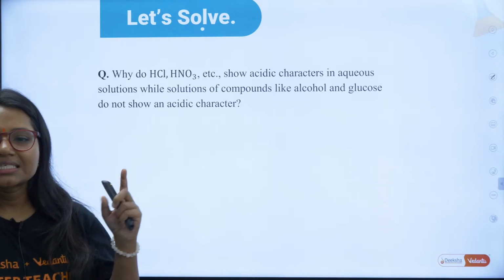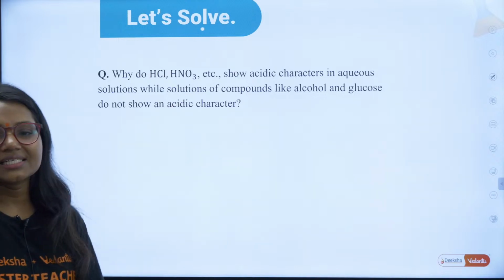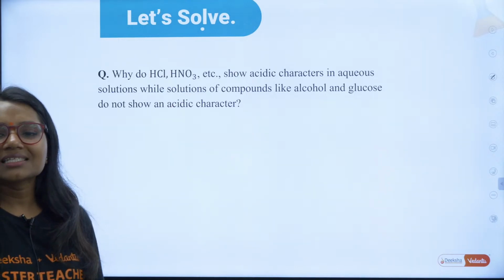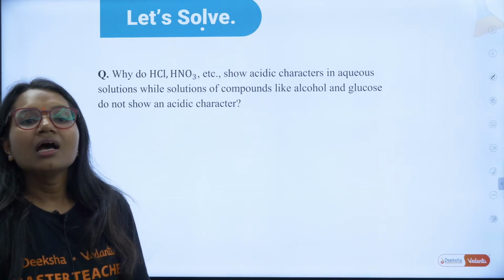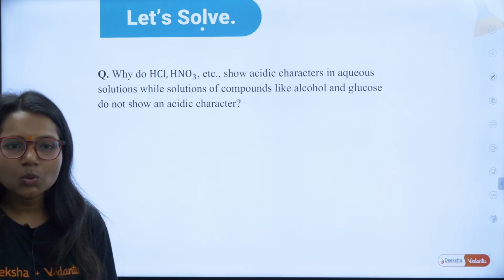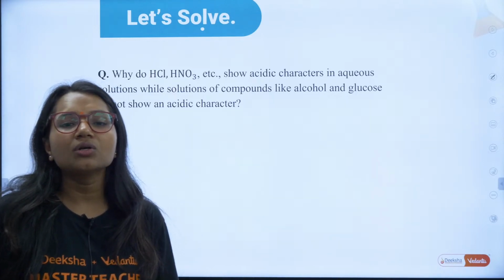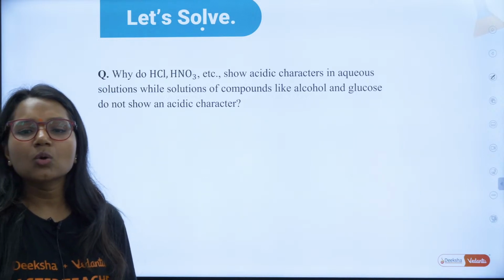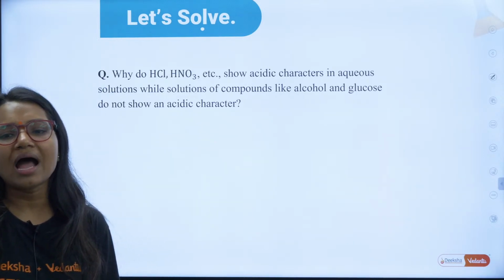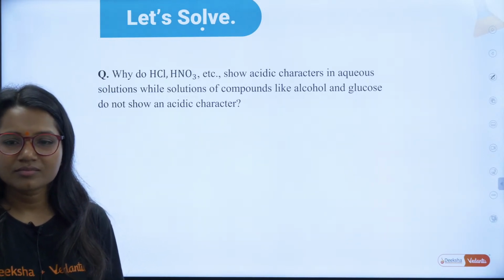Why do HCl, HNO3, etc. show acidic character in aqueous solution, while solutions of compounds like alcohol and glucose do not show an acidic character?